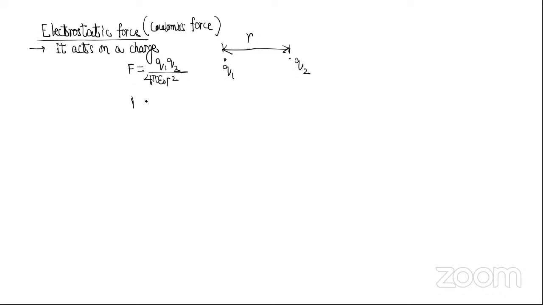Or we can also write force as QE. Let's say here is an electric field E, and here I keep a charge Q. Then the force acting on it will be Q into E. Is that clear? Okay, so remember both these formulas. If we have to find force between two charges, use k q1 q2 by r square. But if there is an electric field and a charge is kept, then how much force? Then QE. You have studied the details in 12th class first chapter.